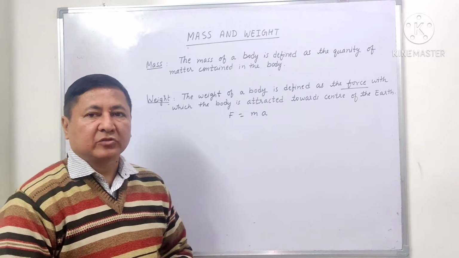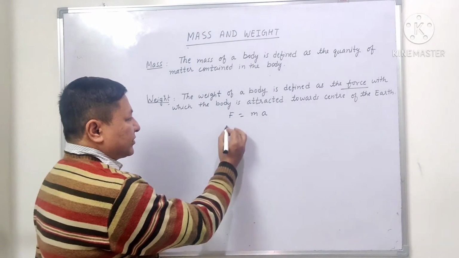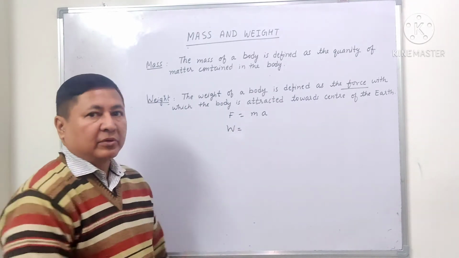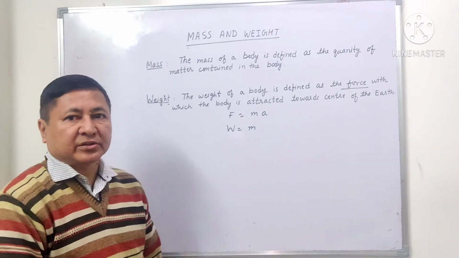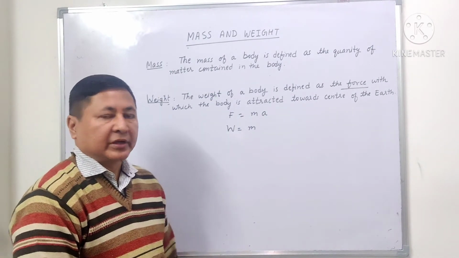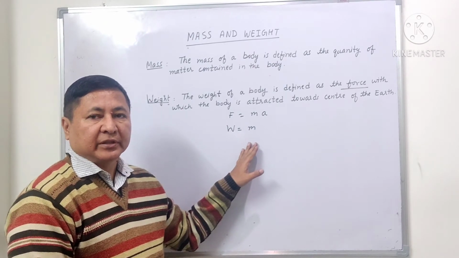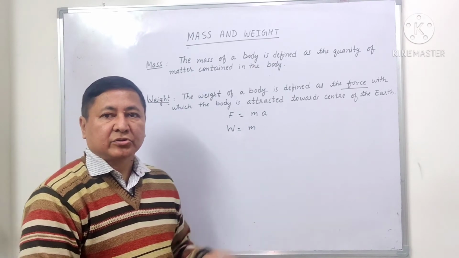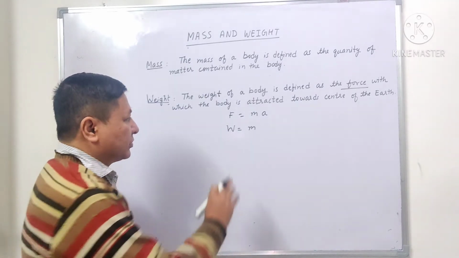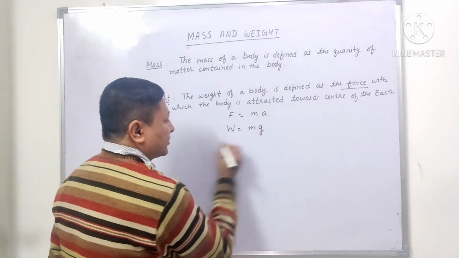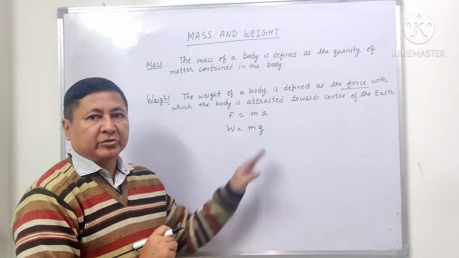So if we consider the downward gravitational force acting on the body as weight, then the formula for the weight will become m times a, acceleration. The acceleration due to gravity is denoted by small g, that we have studied earlier also. So W is equal to mg. So the formula for weight is equal to m into g.